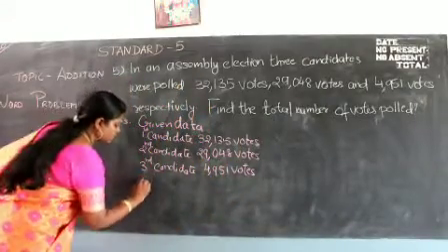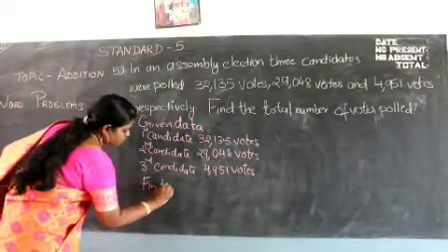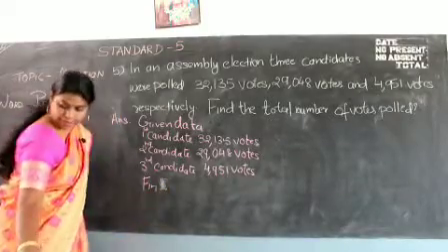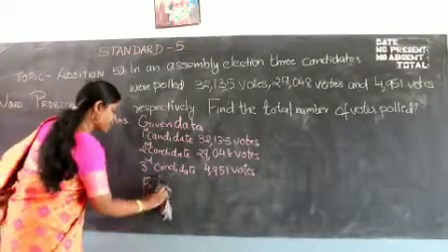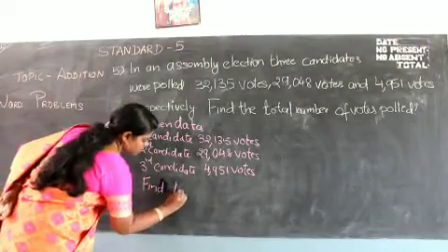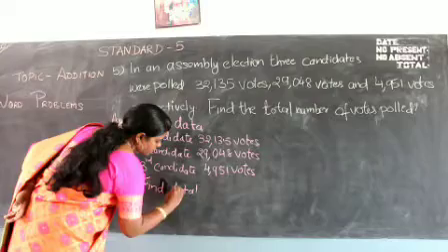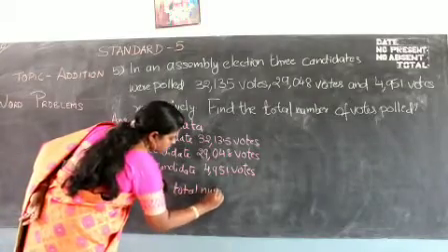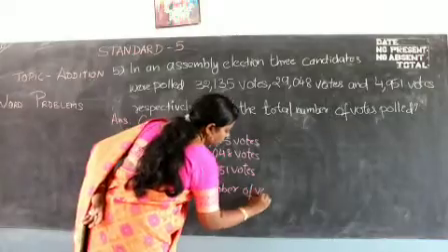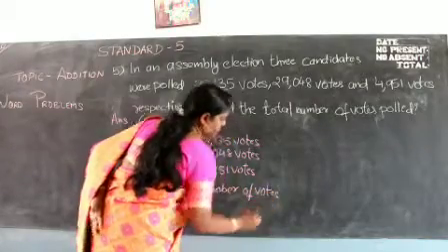Total number of votes. What is that? Find total number of votes. Okay, how are we going to find?